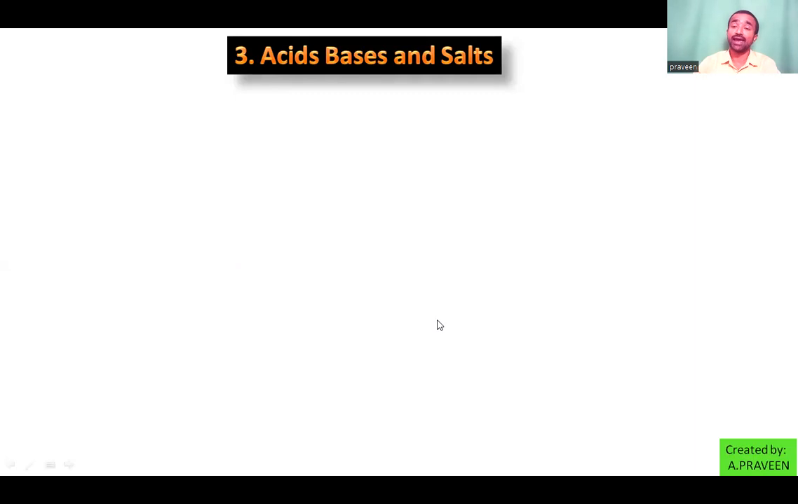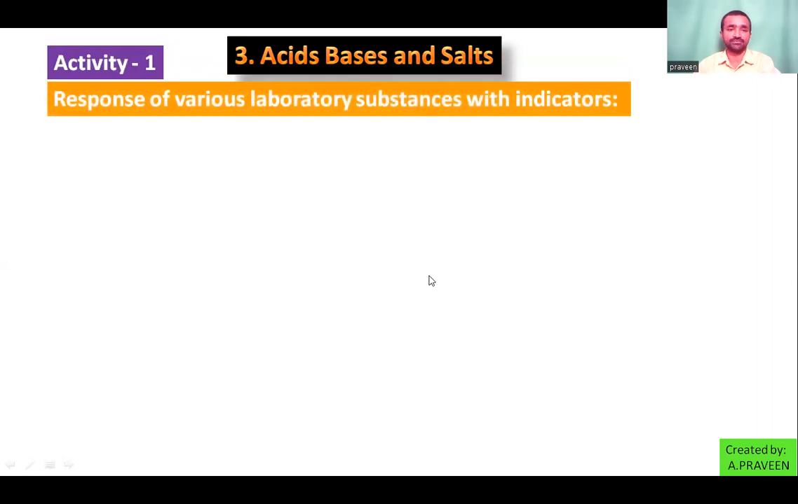Now about activity 1. So the introduction of the lesson is completed. In your textbook, there is an activity 1, that is to know the nature of the substances that we are collecting from the laboratory, right? So here we are now learning the response of various laboratory substances with these indicators.